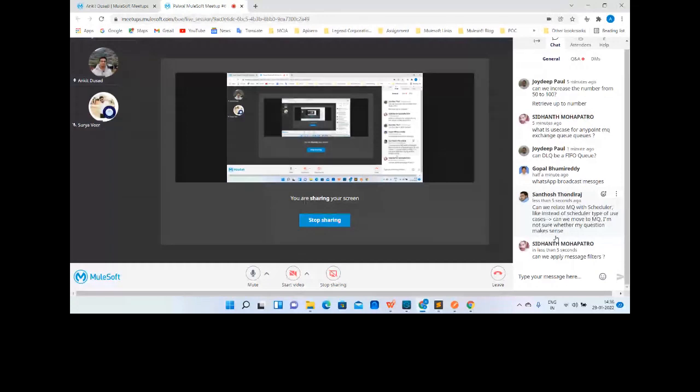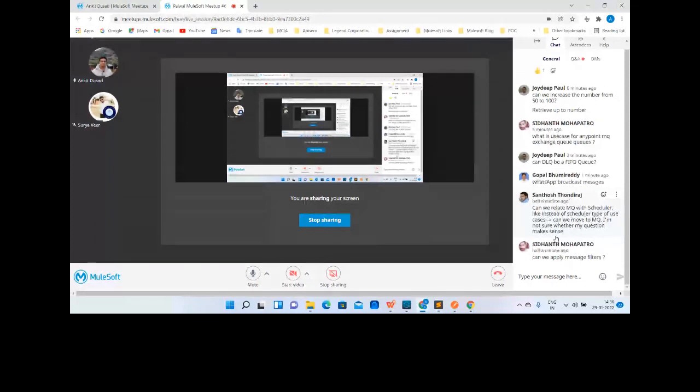Even polling can be performed. There are options where we can do the prefetch and where we can do the polling. Even we can do one by one message processing at a time or multiple message processing. Can we apply message filters? Yes, that you have to do in your Mule application, not in the platform.